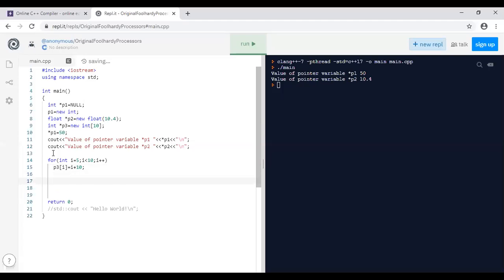Next, suppose we have to display the values stored in the blocks of memory. So what is the for loop for integer I equal to? Again, we have to iterate this particular for loop for how many times? 5 times.